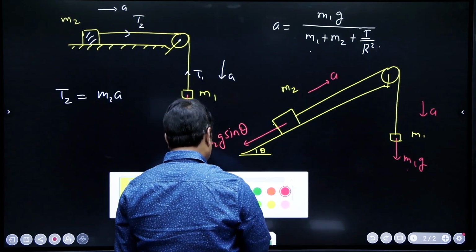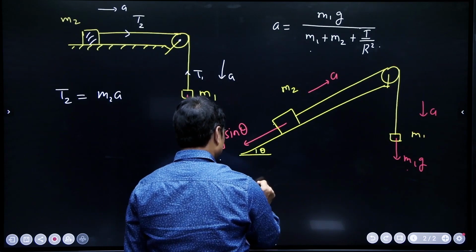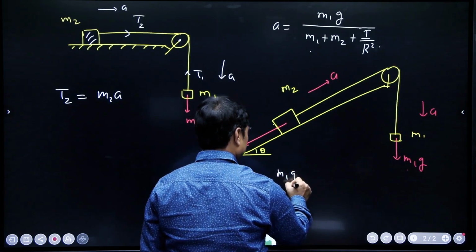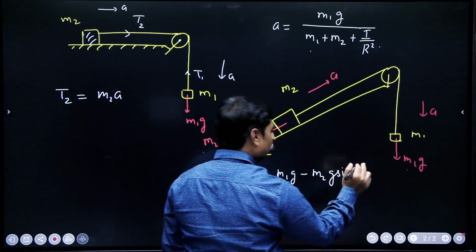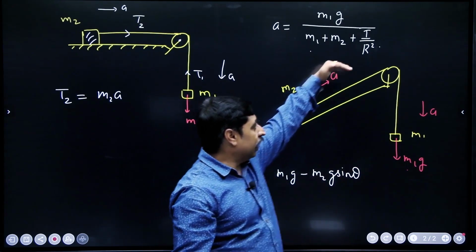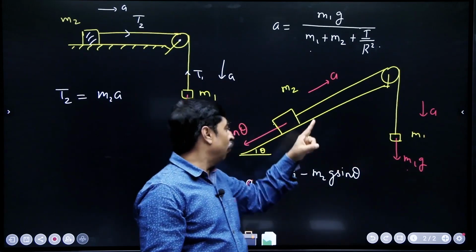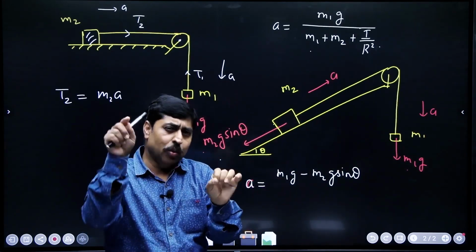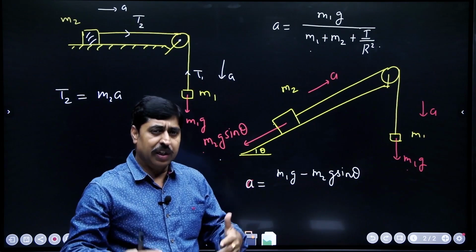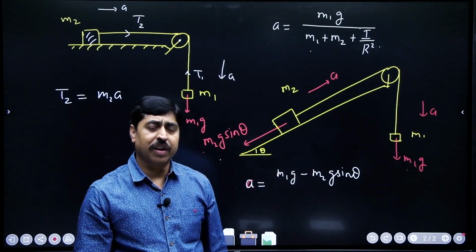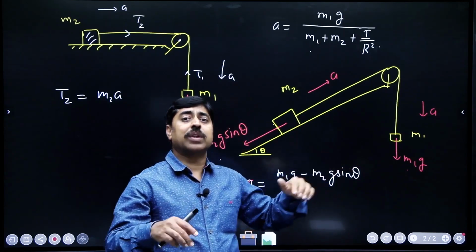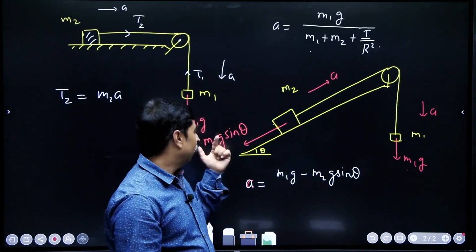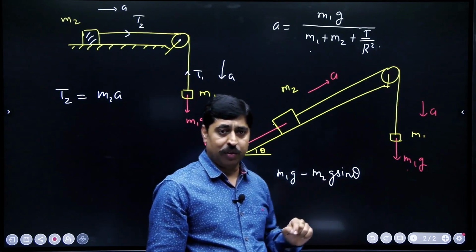Acceleration: the net force that is trying to run the system is m1g minus m2g sin theta. System means two blocks and the string. The force that is driving the system is m1g minus m2g sin theta. Just look at the two blocks and the string initially. This is the net force which is driving the system. If this force is larger than this, then the net force that is trying to run the system will be m2g sin theta minus m1g.